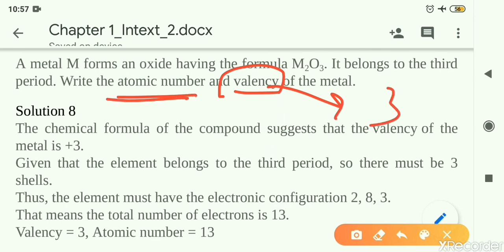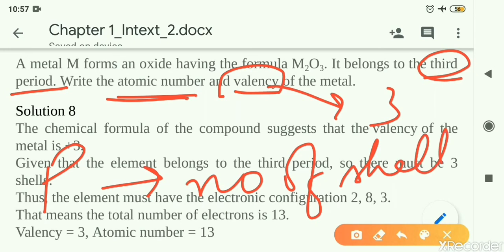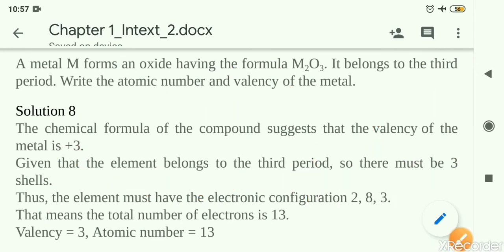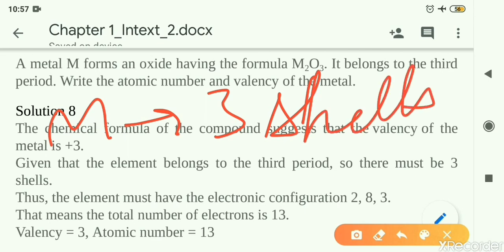Now atomic number we have to write. How to write the atomic number? For that, one clue is given there, third period. If the period number is given, period number shows us the number of shells. Remember the earlier classes, the period number shows us the number of shells. Because it is third period, this element M will have 3 shells, that is K, L, M, and valency is 3. That means outermost electrons are 3 in number, then the inner shells we can easily fill.